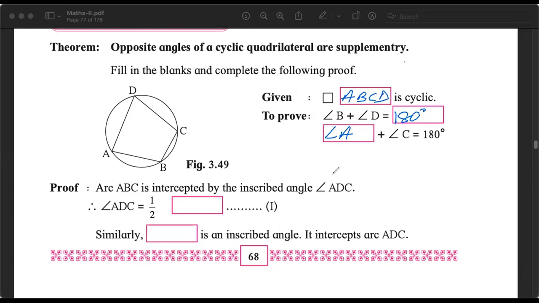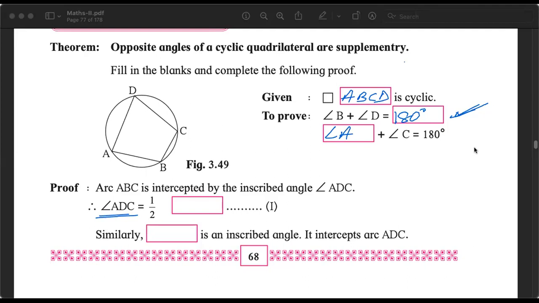Very easy actually. First, let us try this. Angle B and angle D. Now, angle ADC. Angle ADC is what kind of angle? It is not any random angle. It is a type of angle, a special angle that we have studied in the class today. What can we call it? Angle ADC is a special kind of angle. What type of angle is this? Anushka, correct. It is an inscribed angle because the vertex of this angle lies on the circle. Very good.